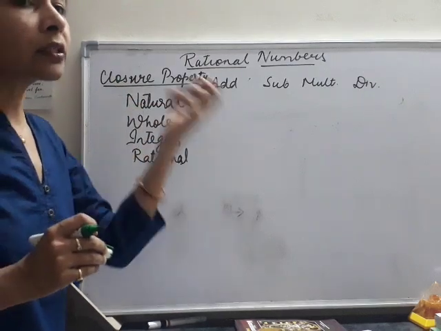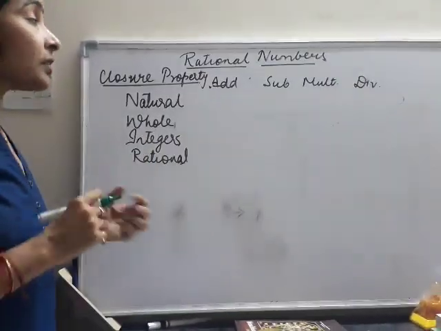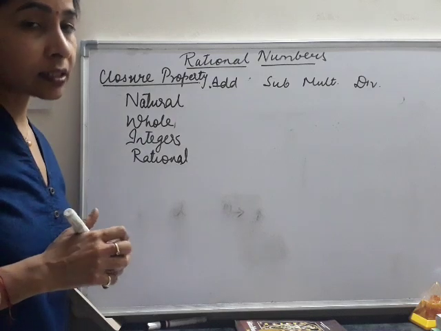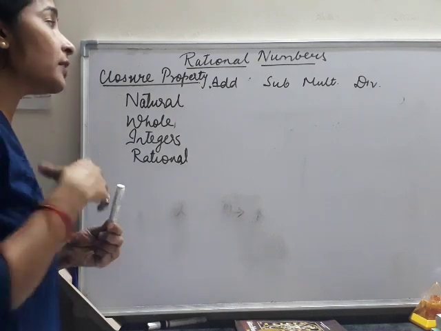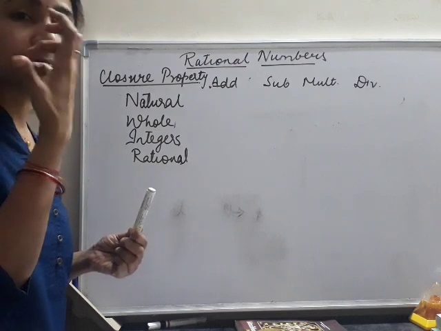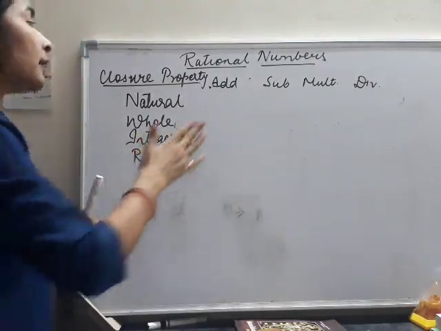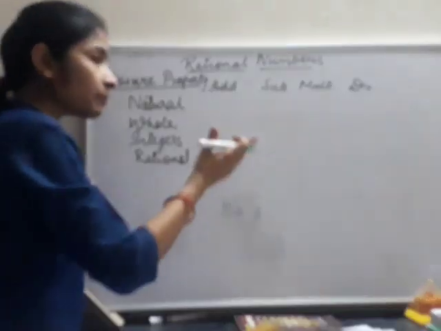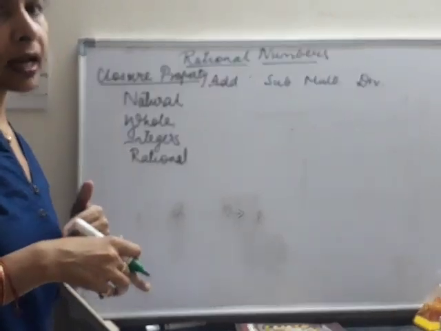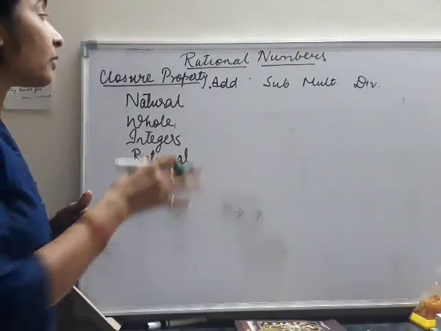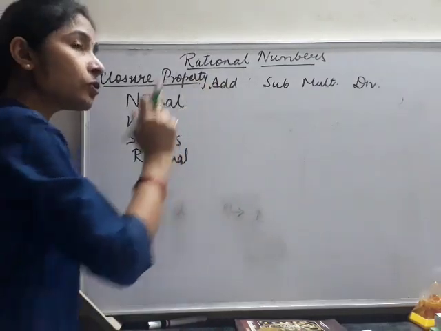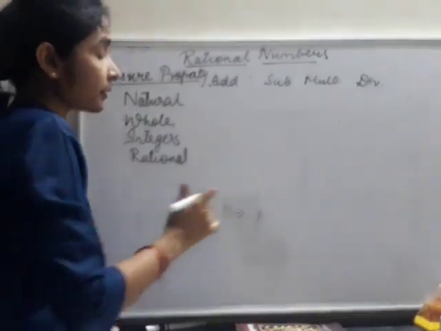So this is called the closure property. When performing a particular mathematical operation, if the same category of number comes in the answer, then we say that the numbers are closed under that particular mathematical operation. Let's come to addition. If we add two natural numbers and we always get a natural number in the answer, then we say that the closure property applies here. That means natural numbers are closed under addition. Does this happen? Let's see.